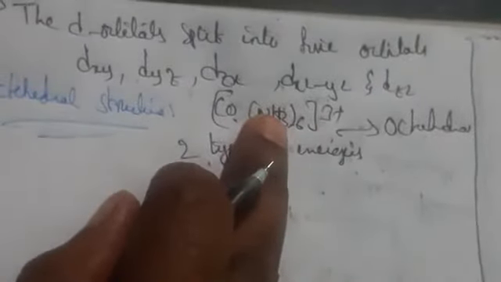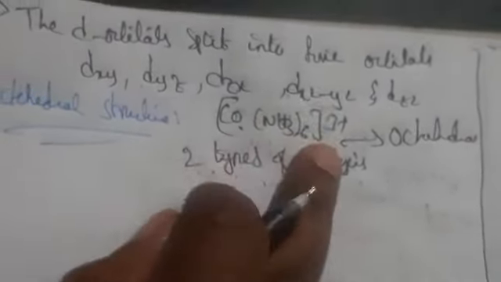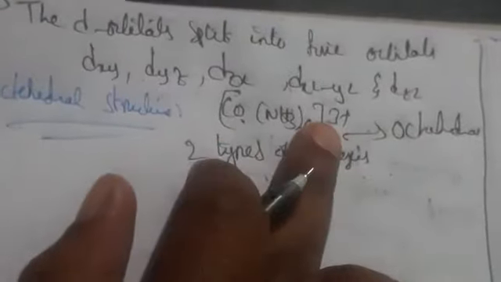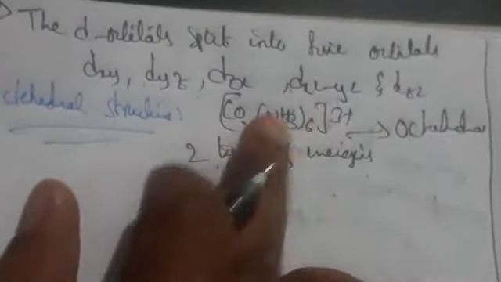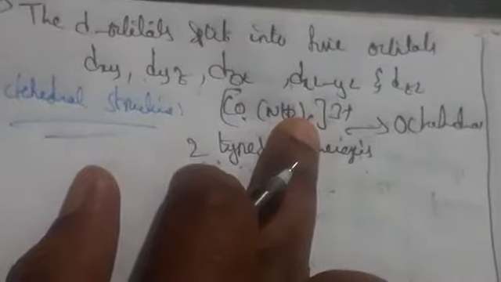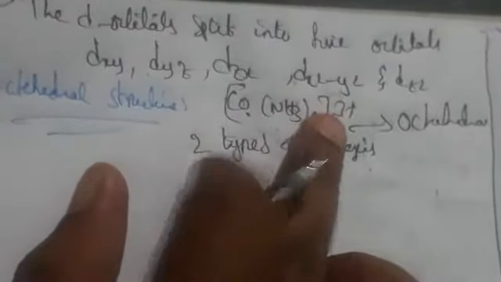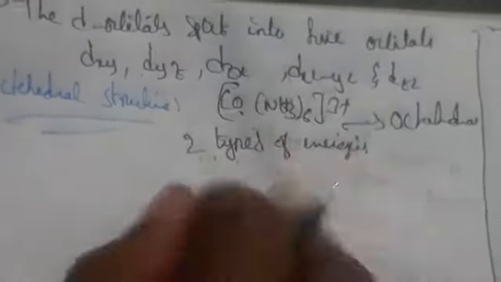So six ligands are surrounding the metal atom. There will be repulsion between the electrons in the metal d orbitals and the ligands. The repulsion is much greater when the metal orbital is directed towards the ligand, that is, when it is pointing towards the axis.